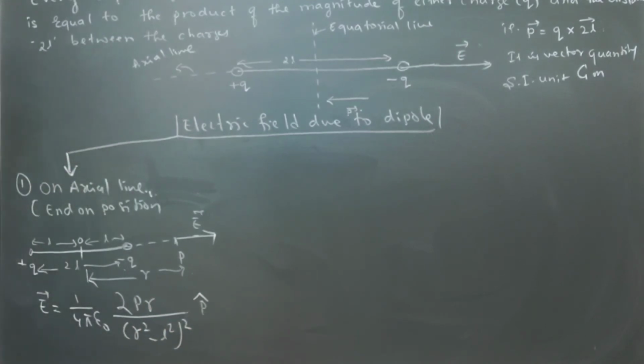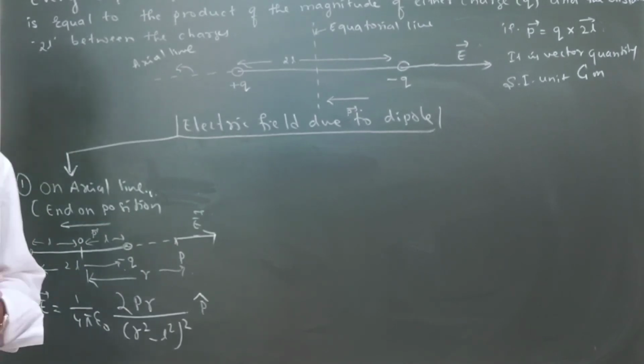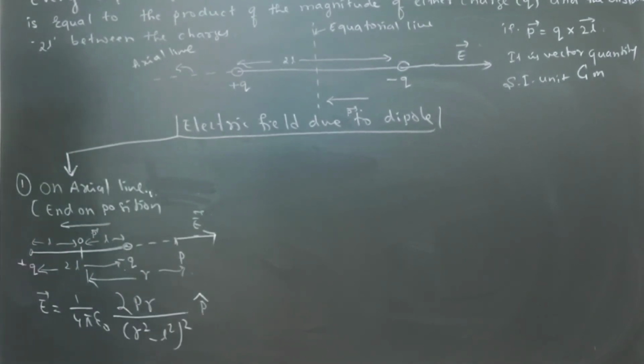P vector is the unit vector in the direction of the dipole moment. The dipole moment is in this direction, opposite to the direction of the electric field. So this we are going to call the axial line.